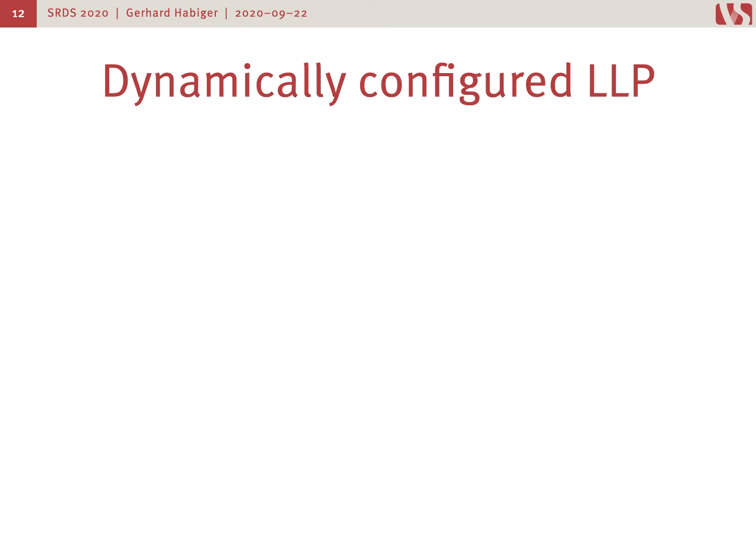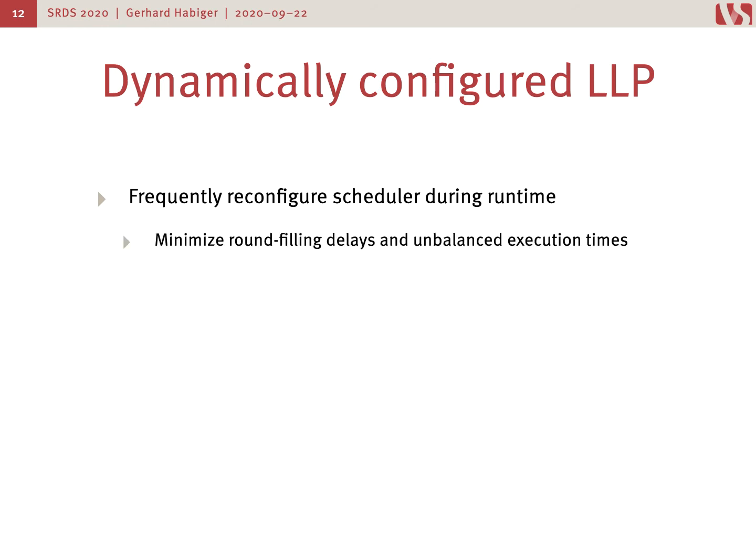As I said before, we call this approach dynamically configured lock-level parallelization, and it means that we frequently reconfigure the scheduler during runtime to minimize the 2 problems that we have mentioned before. This, of course, improves system performance. At least that's the goal, and that's what we will evaluate later on.